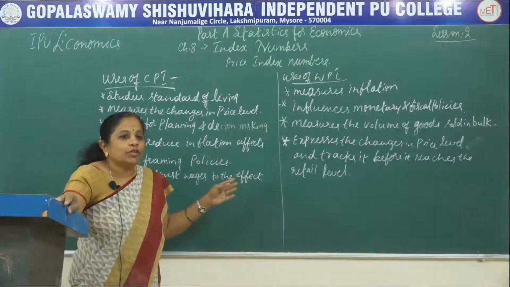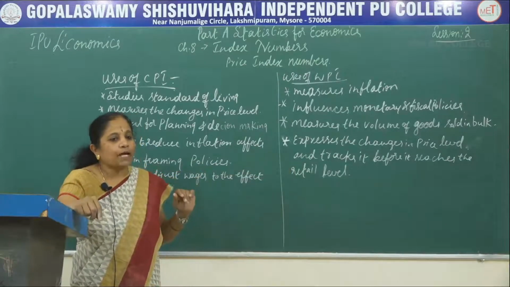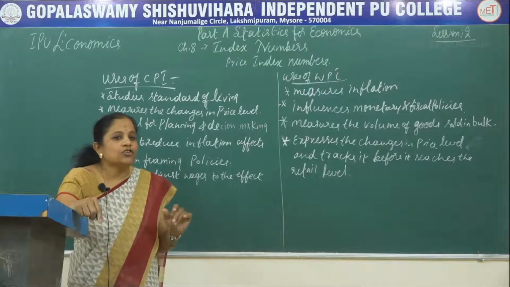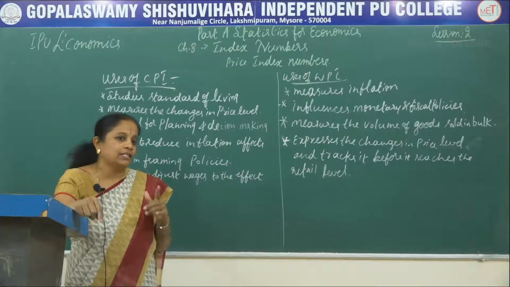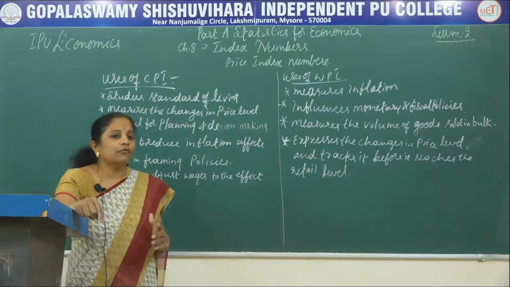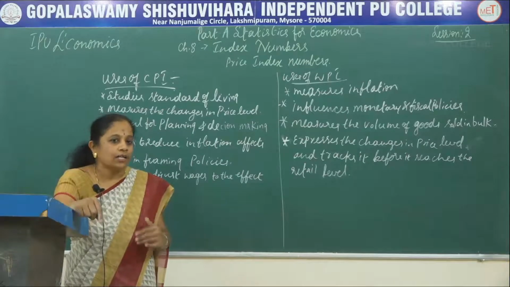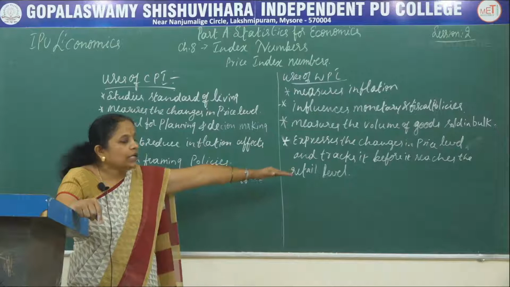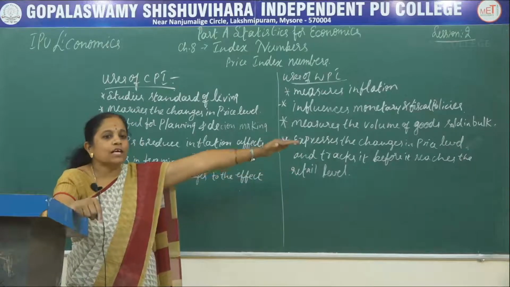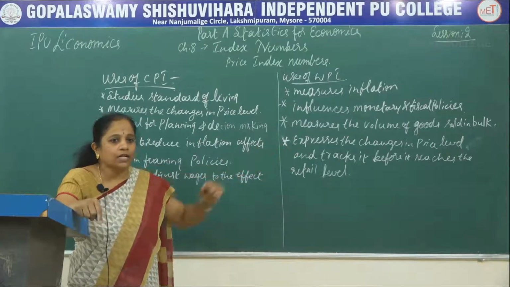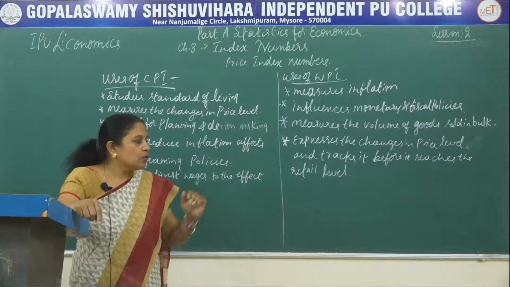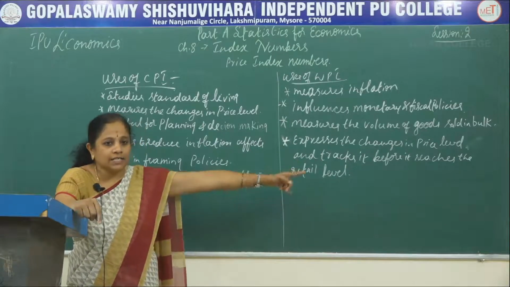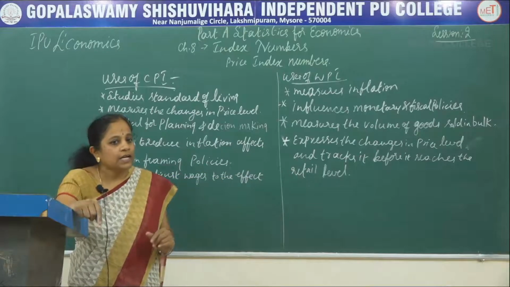Now let us see the drawbacks of this wholesale price index number. The first drawback of this wholesale price index number is that it does not consider any of the concerns related to the consumers. So it is totally based on the wholesale prices, and it is worried about the concerns of the producers and the wholesale dealers. So here the consumers' concern is not considered and it is ignored.